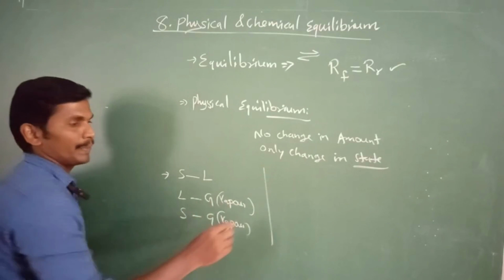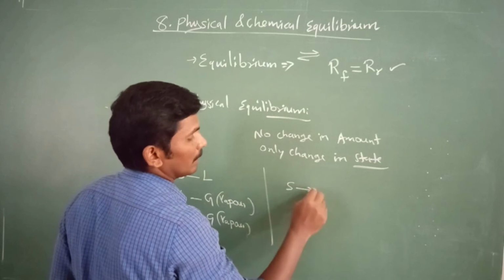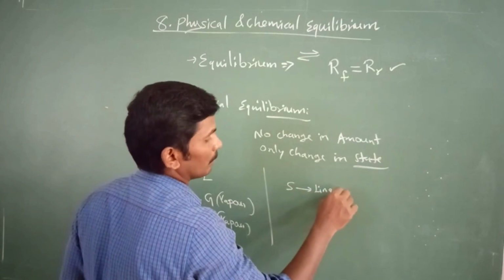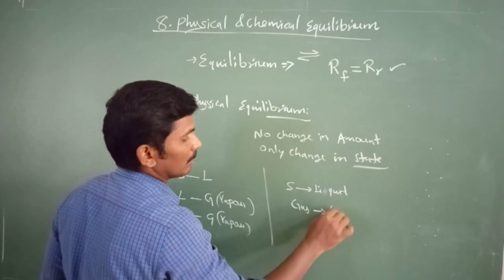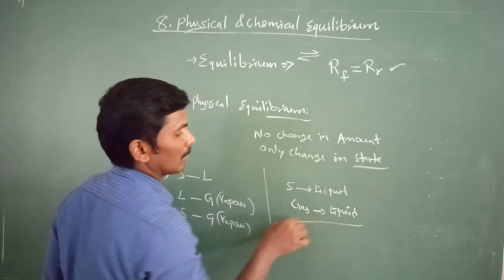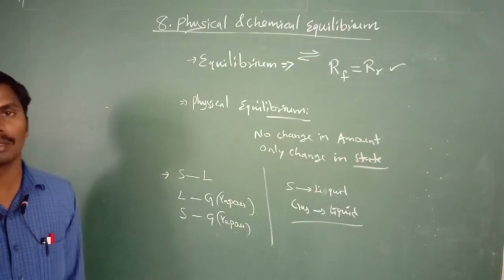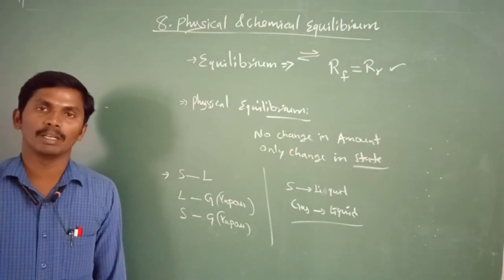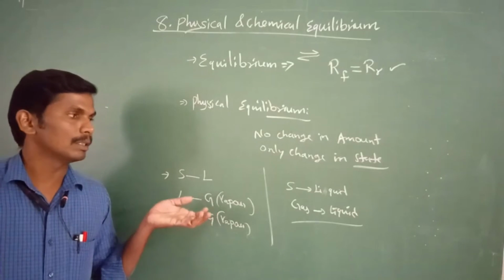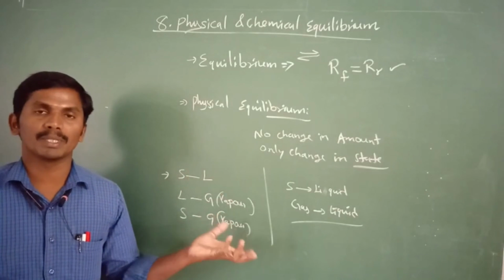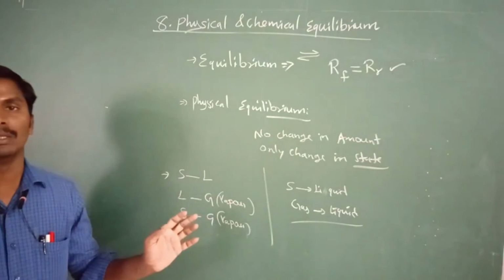And in the second one, that is solid in liquid equilibrium, then gas in liquid equilibrium. There are also some categories. So these are the parts we discussed in today's video. With a simple example, we may learn. You have to recall and read the topic present in the textbook. The first 3 pages cover it.